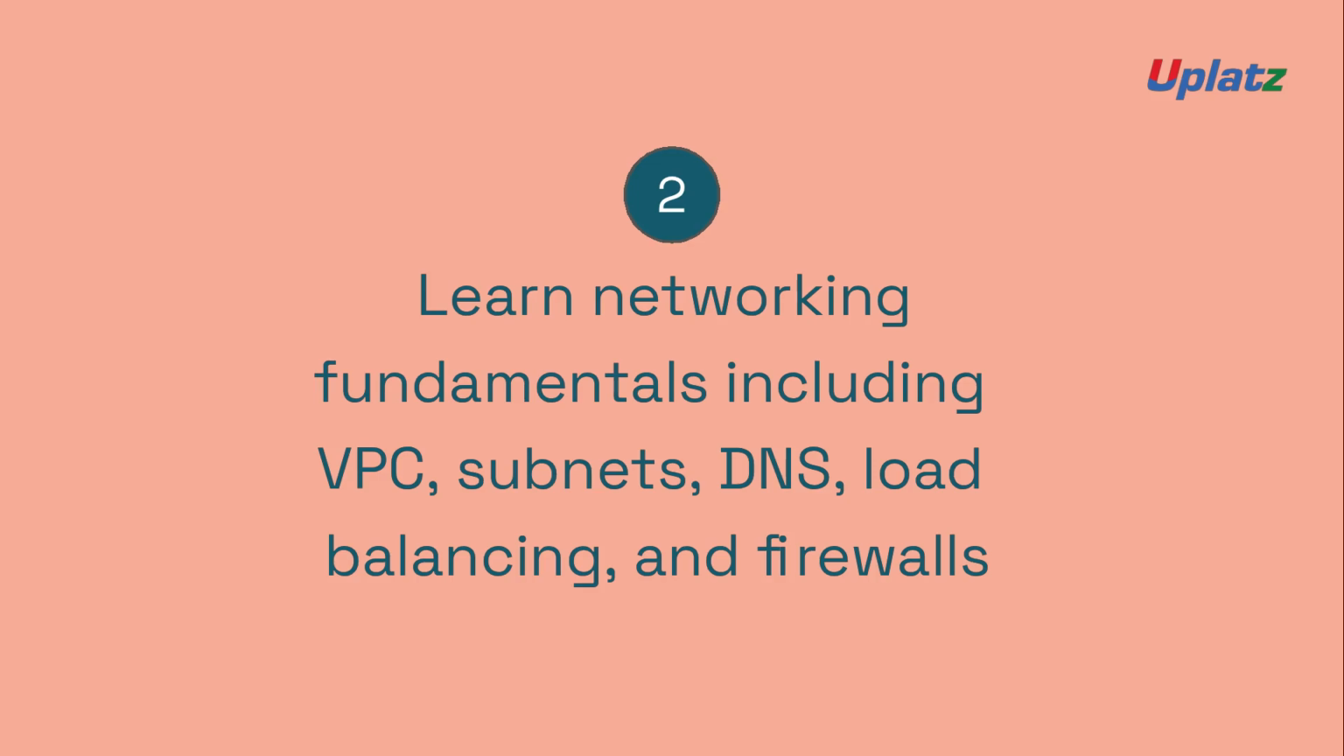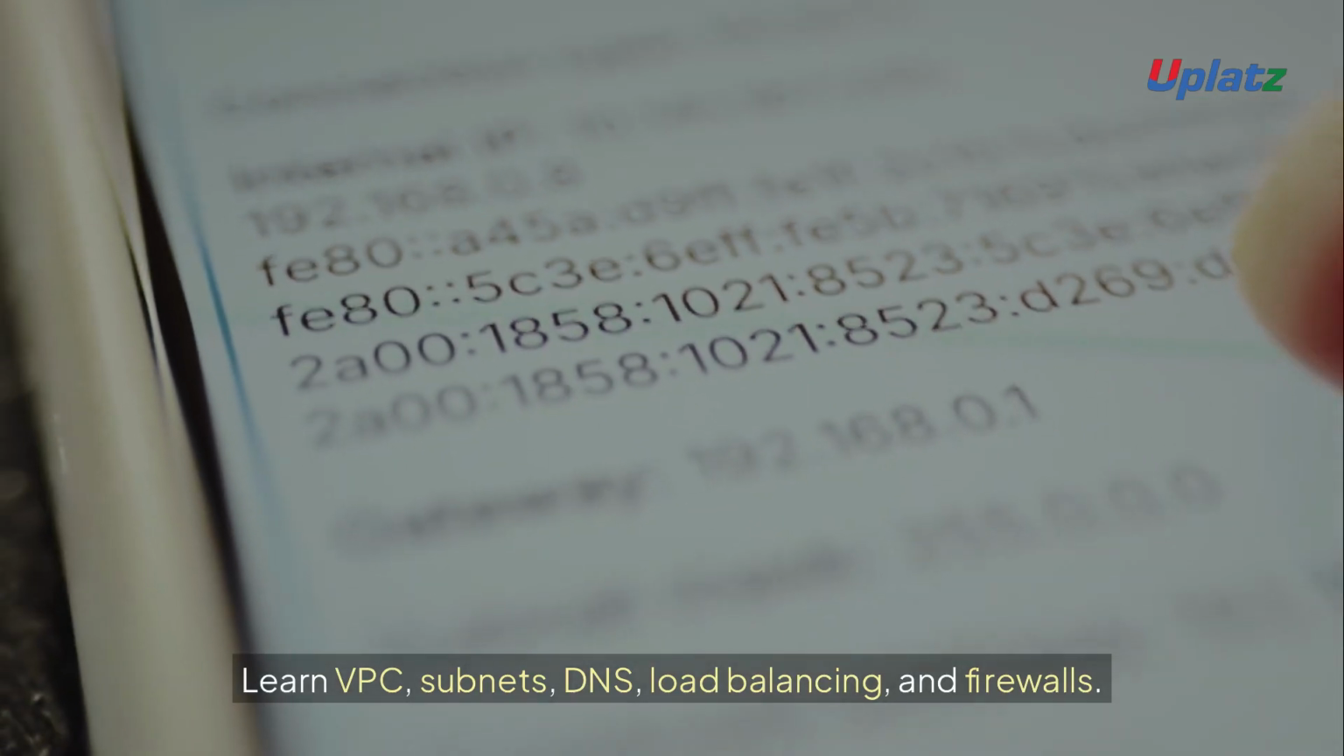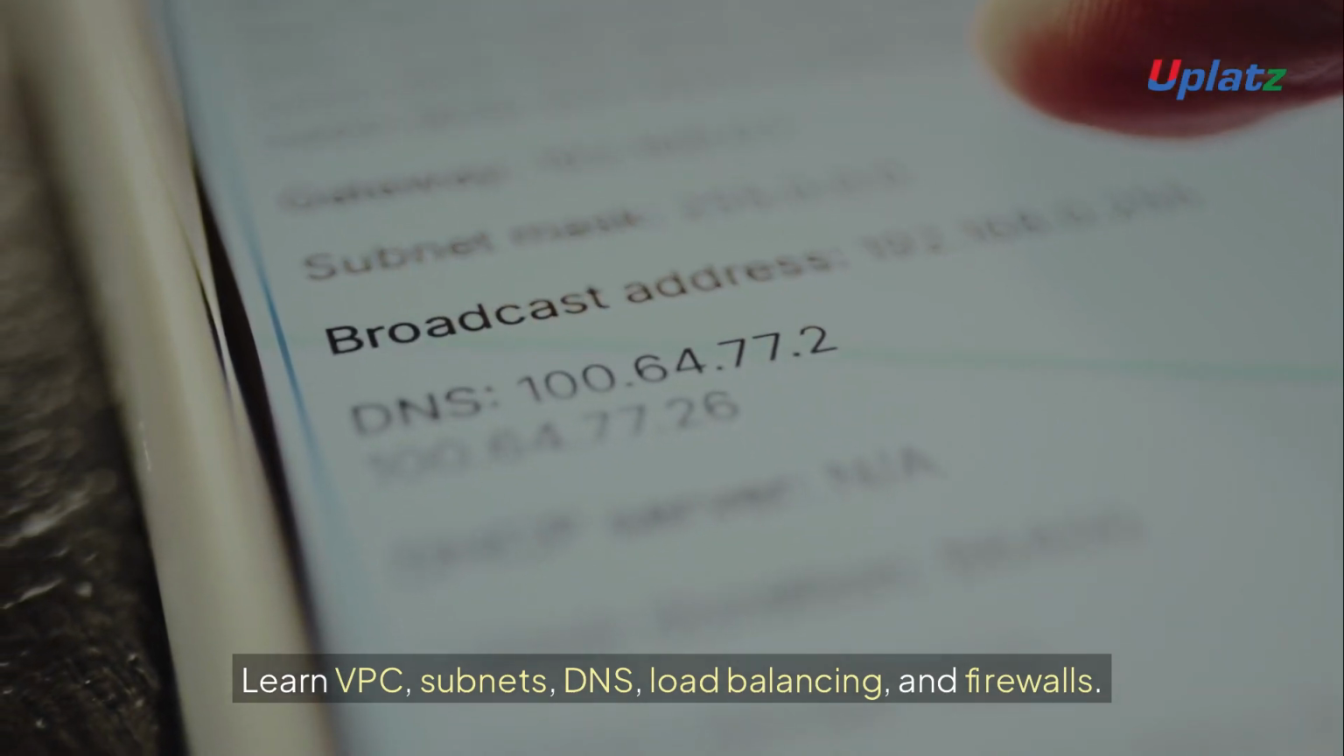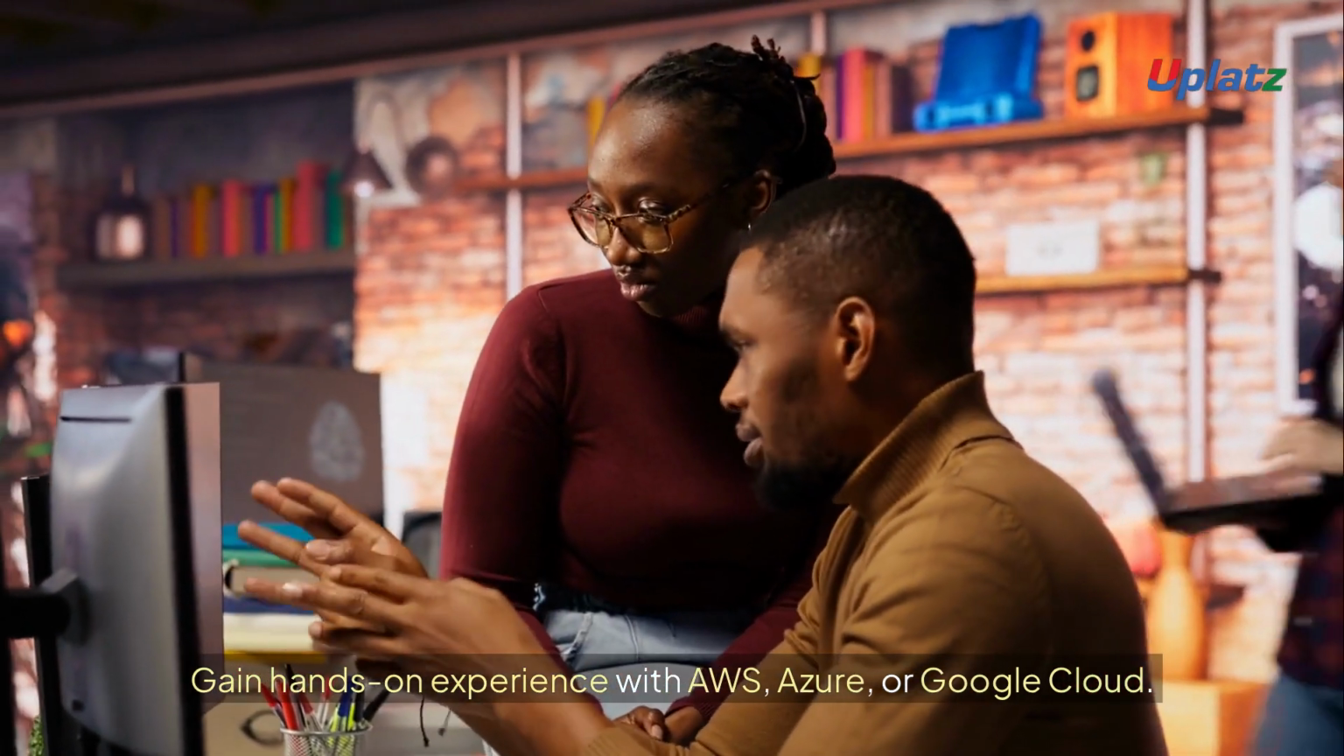Learn networking fundamentals. Learn VPC, subnets, DNS, load balancing, and firewalls. Work with cloud platforms. Gain hands-on experience with AWS, Azure, or Google Cloud.